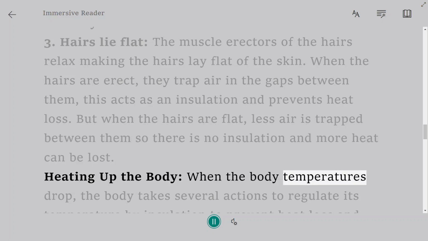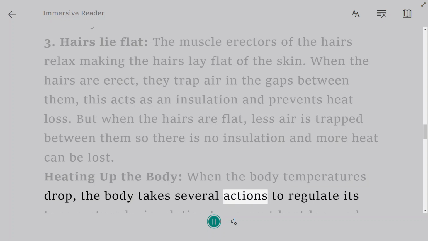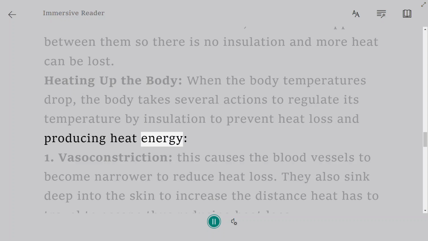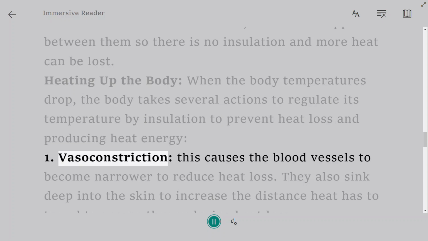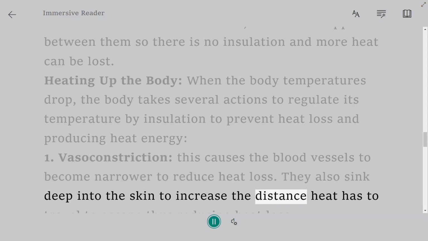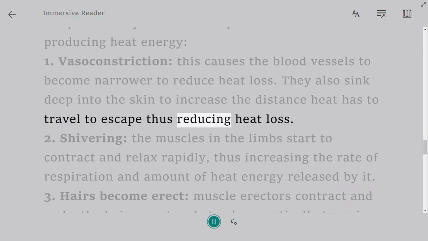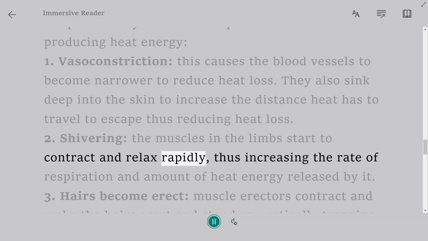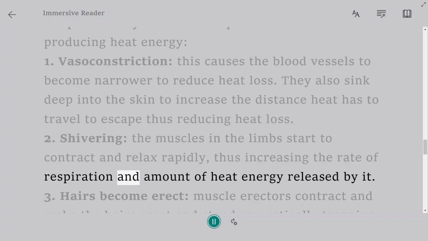Heating up the body. When the body temperature drops, the body takes several actions to regulate its temperature by insulation to prevent heat loss and producing heat energy. 1. Vasoconstriction. This causes the blood vessels to become narrower to reduce heat loss. They also sink deep into the skin to increase the distance heat has to travel to escape, thus reducing heat loss. 2. Shivering. The muscles in the limbs start to contract and relax rapidly, thus increasing the rate of respiration and amount of heat energy released by it.